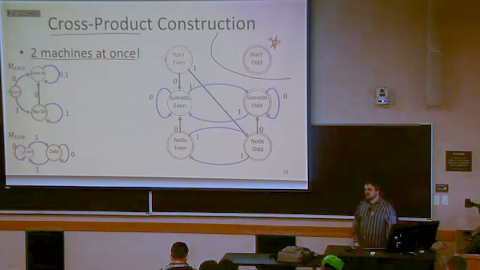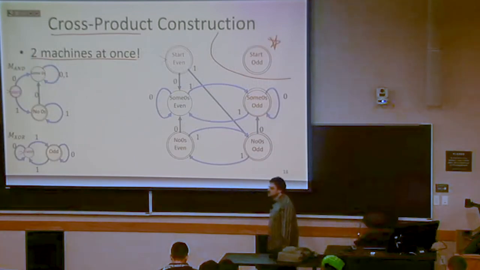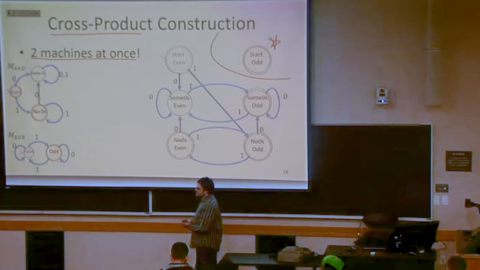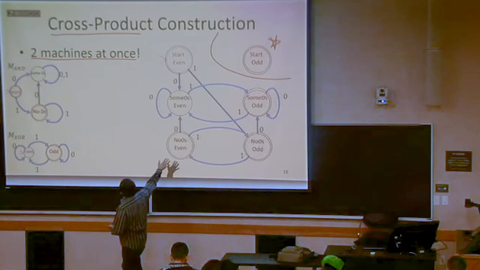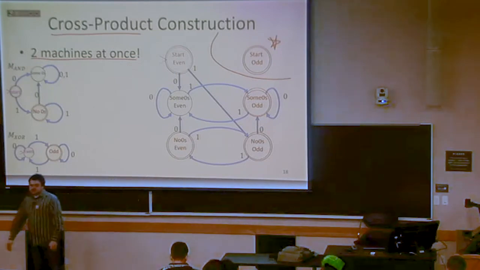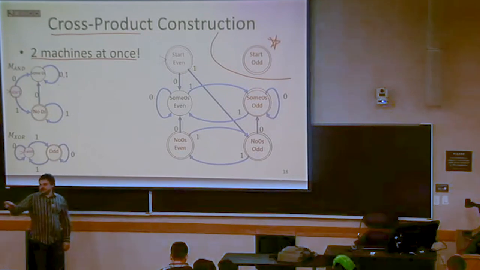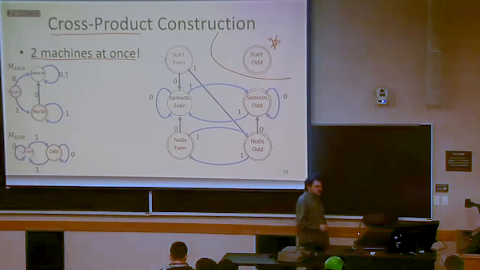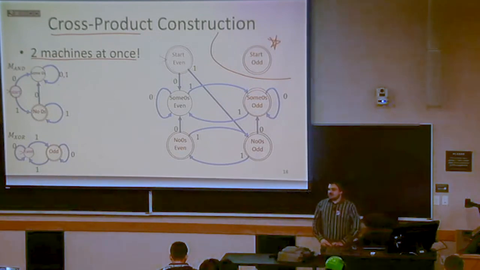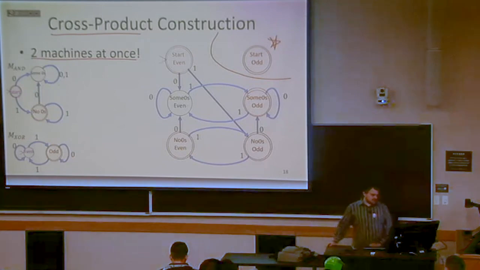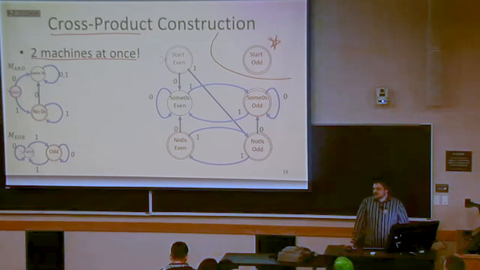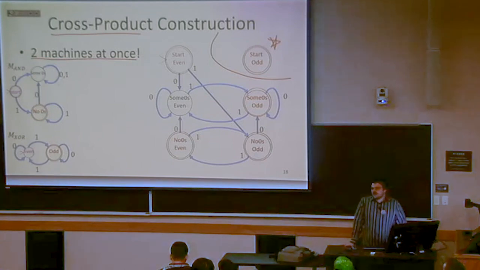How would this change if I wanted to do intersection? If I wanted a machine for intersection, how would this construction change? Yeah, so for union, we said that we wanted our final states to be those where either state in the pair was a final state, because we said we wanted to return one whenever either machine returned one.